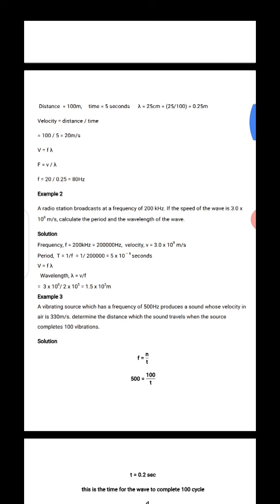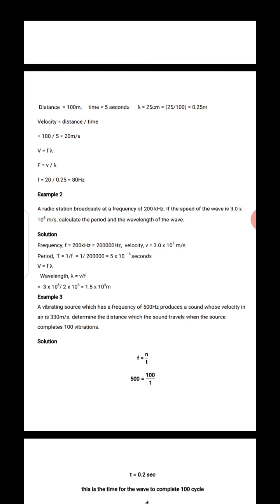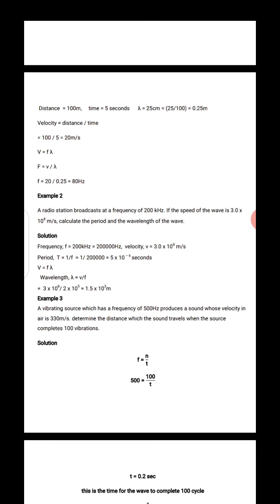So it actually means the frequency is 200 kilohertz, which is 200,000 hertz. You can see that in the other solution. We are given the velocity in meters per second, which is 3.0 times 10 to the power 8 meters per second. If you calculate the period here, you can see we have V and F, so you can easily calculate the period. Don't forget the period is 1 over F, or F is 1 over T.